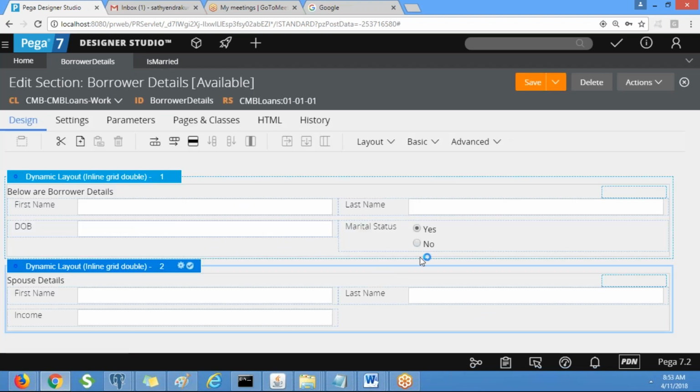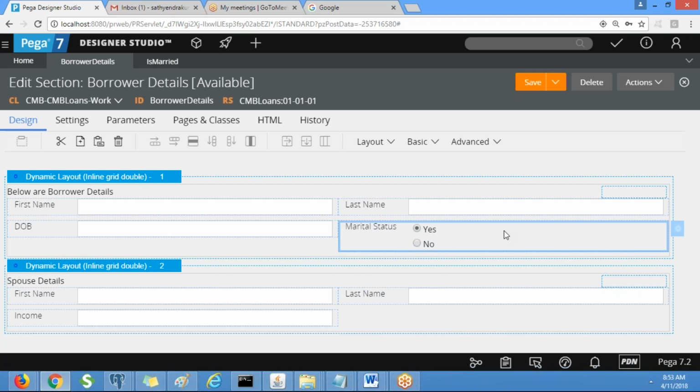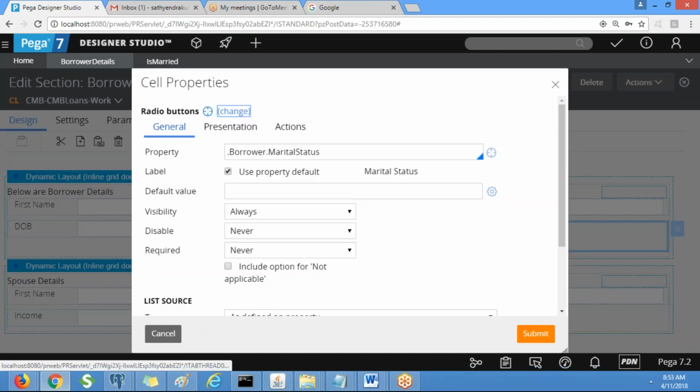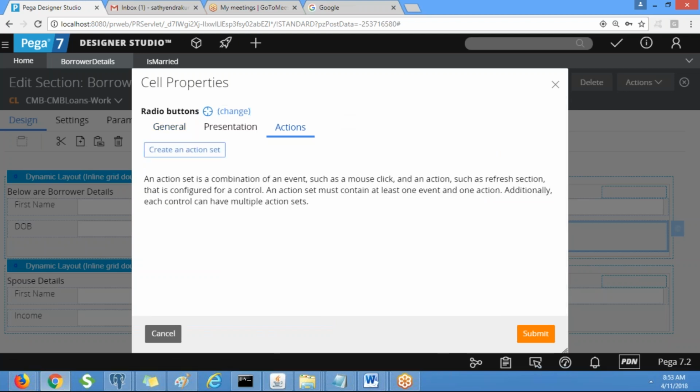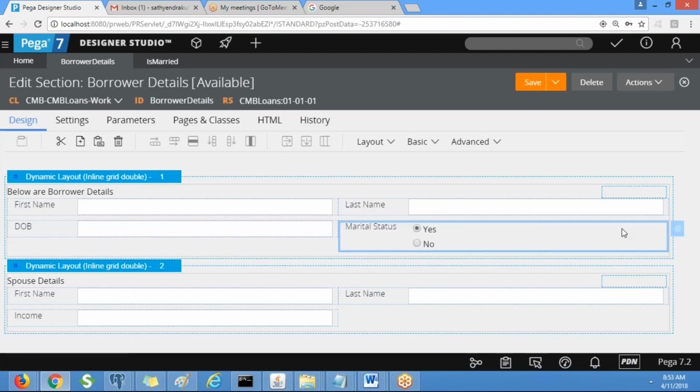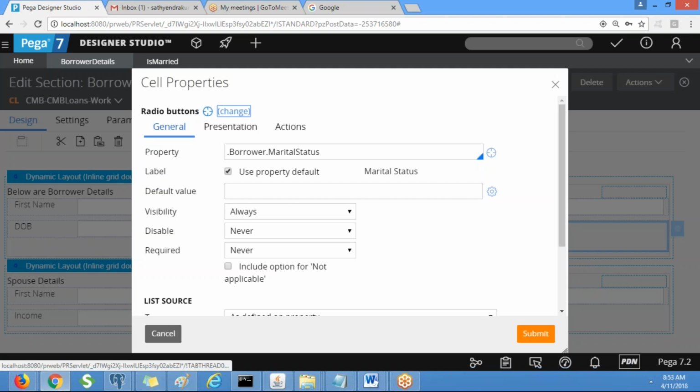Whenever the user clicks on this property, the user can select yes or no. Whenever the user clicks on this radio button, the section has to be refreshed. When the section is refreshed, it will execute that when rule. Based on that condition, it will decide whether that layout has to be displayed or not.